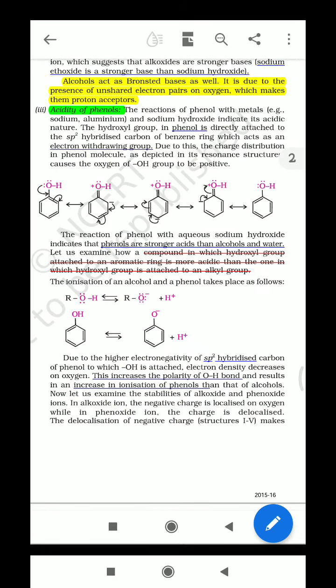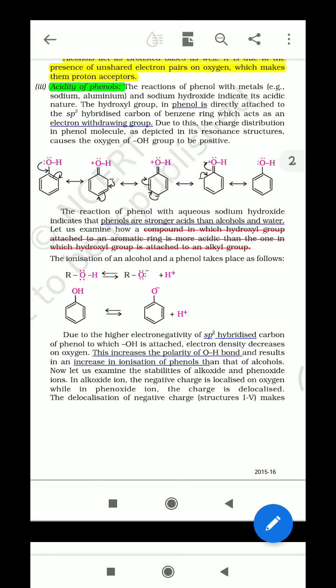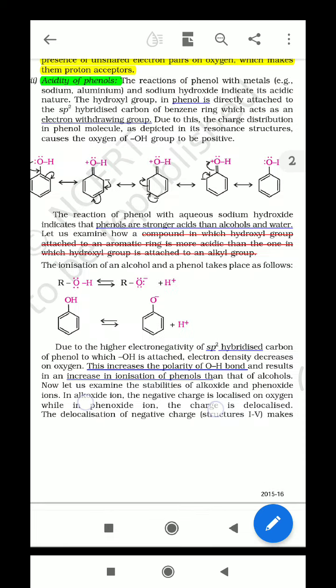So now the acidity of phenols. In the case of phenol, a similar condition: remove the H from the polar OH and form the negative charge, that is the phenoxide ion. So in case of acidity of phenol, the reaction of phenol with metals,